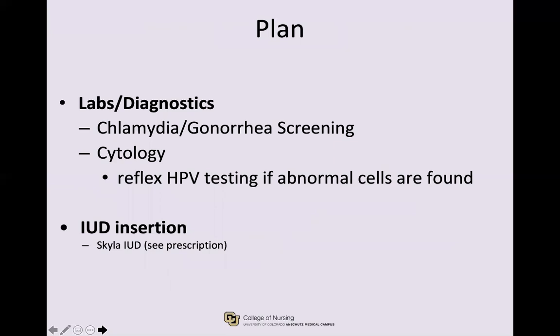We have taken samples for the cervical cancer screening as well as chlamydia and gonorrhea, which are pending results. Should there be abnormal cells found on cytology, we would order reflex HPV testing. Should she be positive for chlamydia or gonorrhea, we would prescribe recommended antibiotics. For this case, we assumed that all STDs were negative. The decision was made by Marie to insert the Skyla IUD during today's visit.